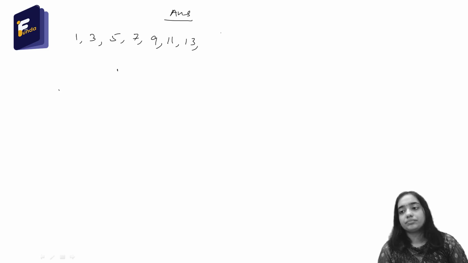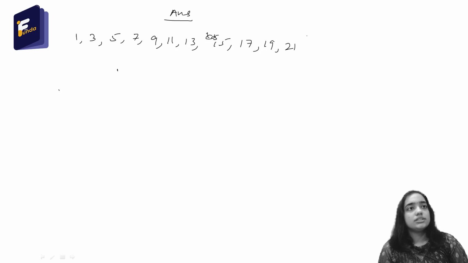So let us say the arithmetic progression is 1, 3, 5, 7, 9, 11, 13, 15, 17, 19, 21. So this is the example I am taking. You can see that the difference is 2 everywhere. The difference between two consecutive numbers is 2.